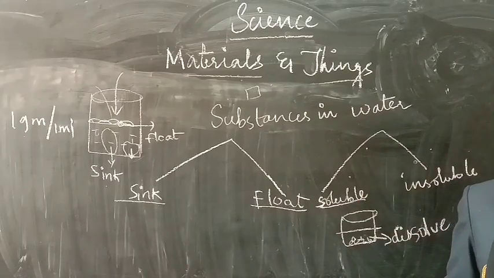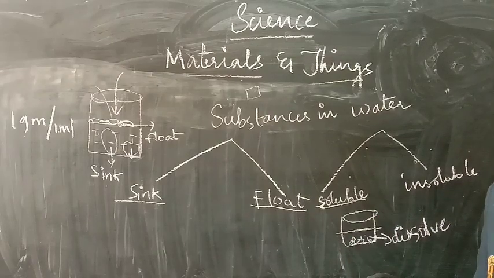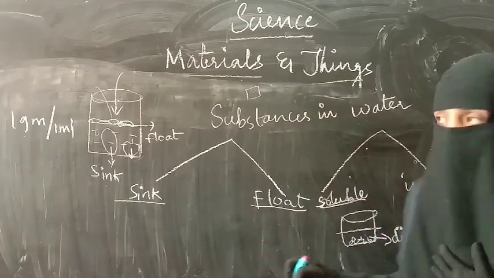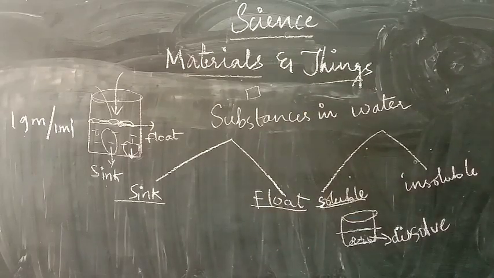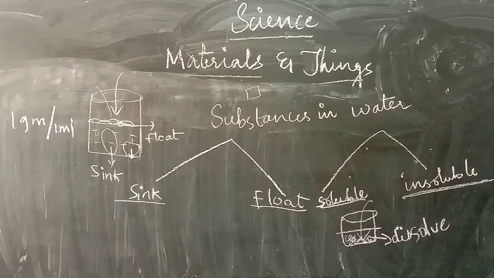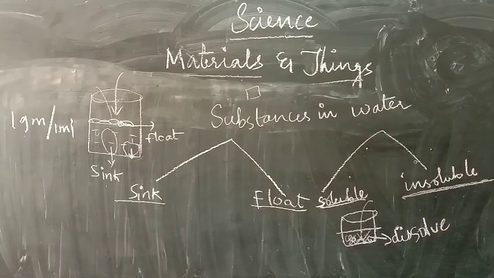In the same way, take salt. When you put the salt into the water, salt will dissolve in the water. That means salt is also soluble. The objects which can mix up or dissolve in water are called soluble substances. In the same way, take insoluble. Examples are sand, soil, sawdust. When you put that sawdust here, what will happen? It will float or it will mix, but it will not dissolve in water. You can see two separate layers are formed here. That is because soil is insoluble. You can even take the example of oil. When you put the oil, it will float, and it is insoluble in water.